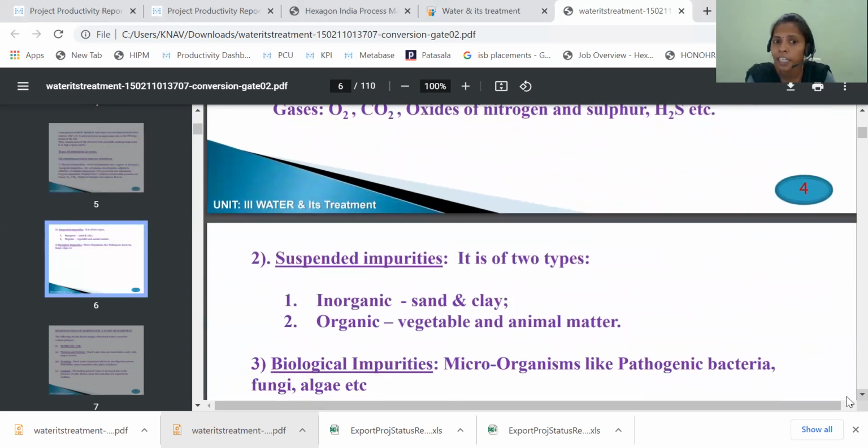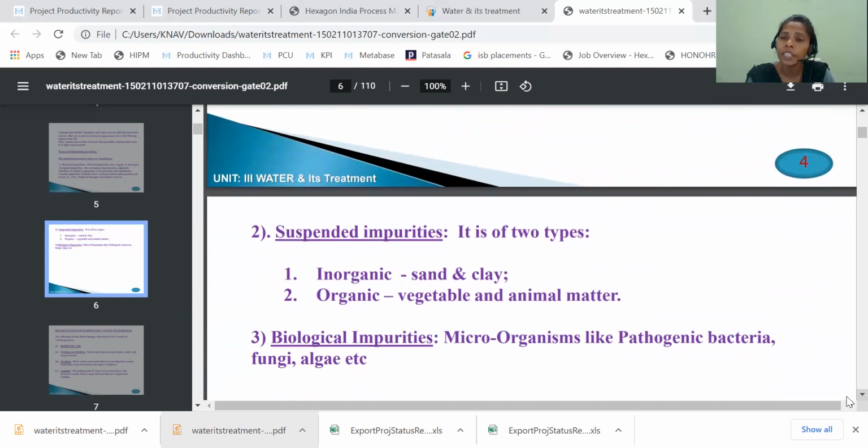The next one is the suspended impurities. Suspended impurities are the impurities which are not in the dissolved state, for example mud particles or sand particles. Here suspended impurities are in the undissolved state, not dissolved in the water. These are also of two types: inorganic and organic. Inorganic examples are sand and clay. But organic impurities are vegetable and animal matter.